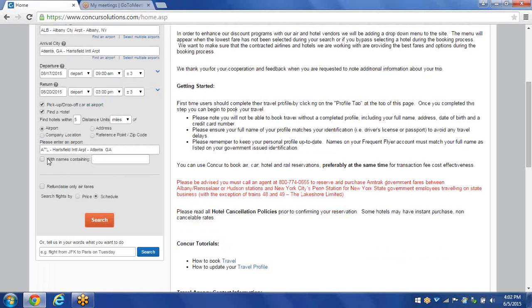Underneath that, if I want Concur to find a hotel with a particular name, I can just click the checkbox there and say if I want to have only Hilton hotels show up, I can do that here. But for this demonstration, I'm going to actually uncheck this.